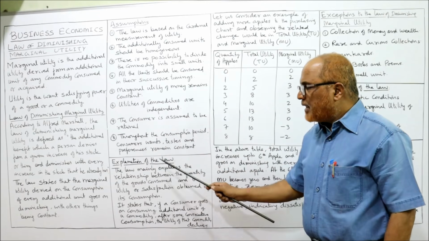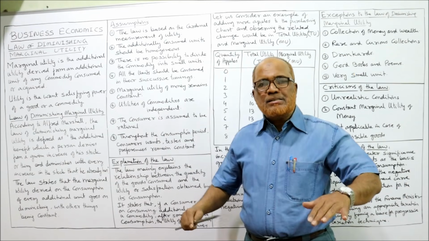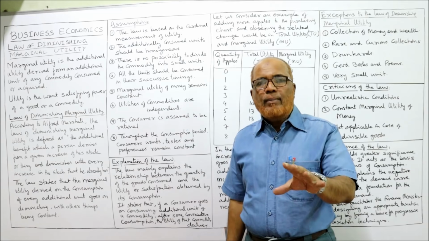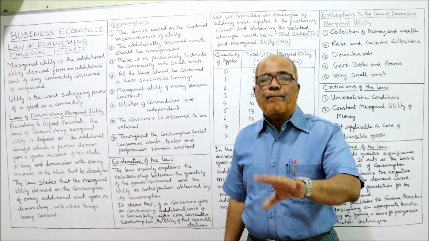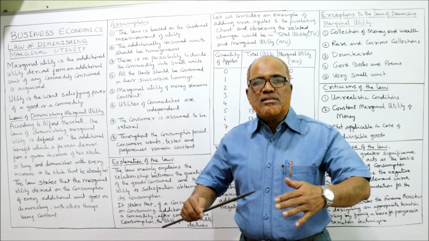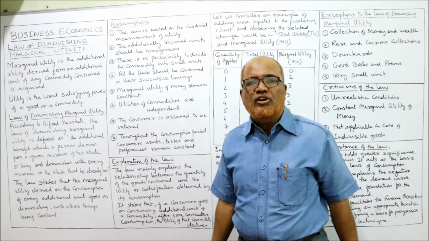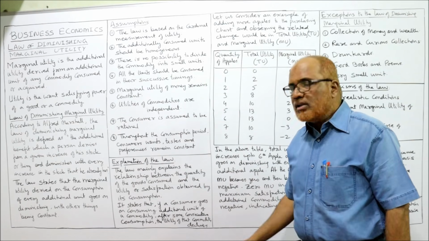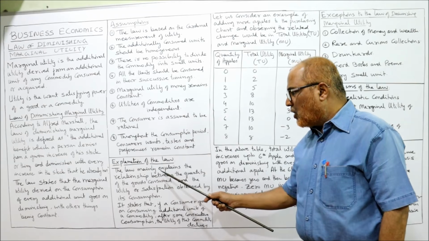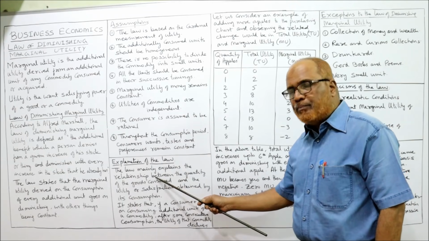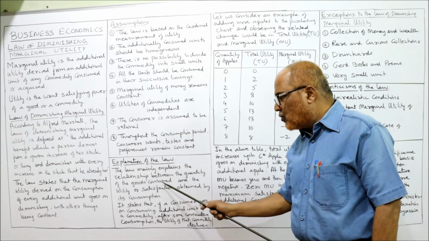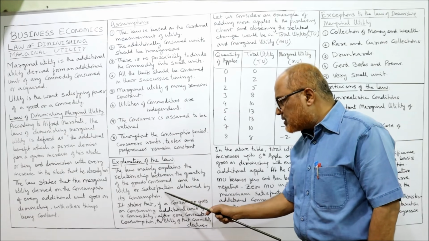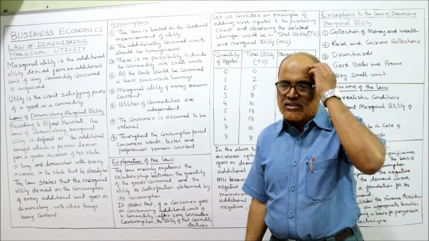Next, explanation of the law. So far I have explained the law, but now by taking an example, we can explain the complete law of diminishing marginal utility. So what is the explanation? The law mainly explains the relationship between the quantity of goods consumed and the utility or satisfaction obtained by its consumption.